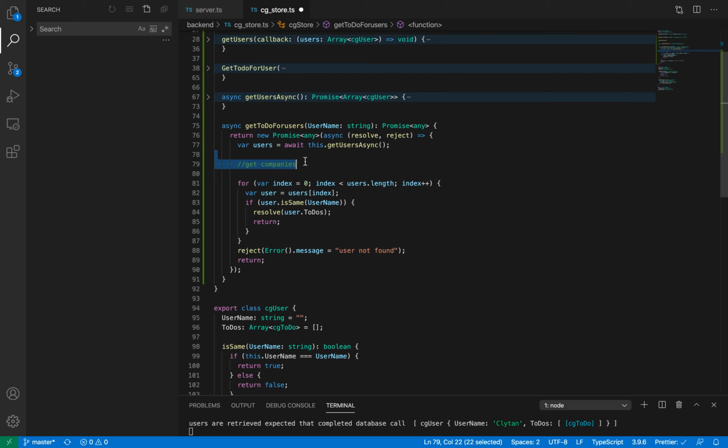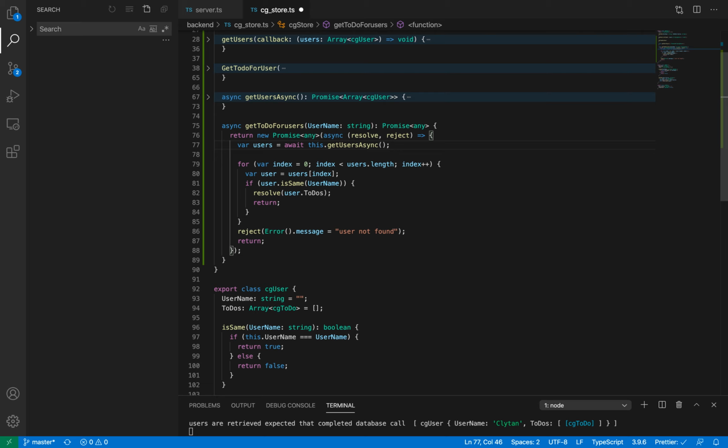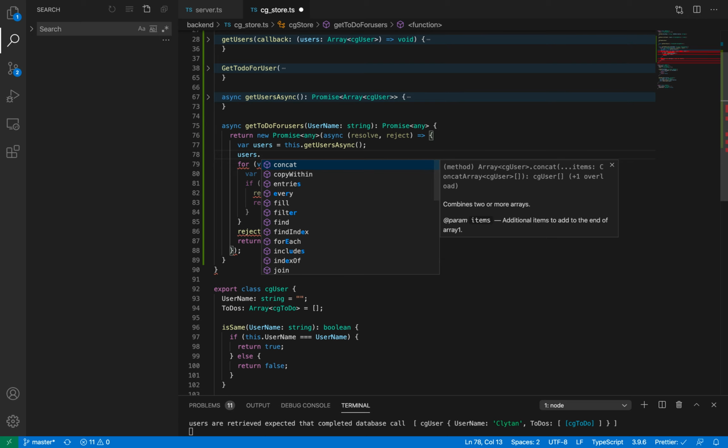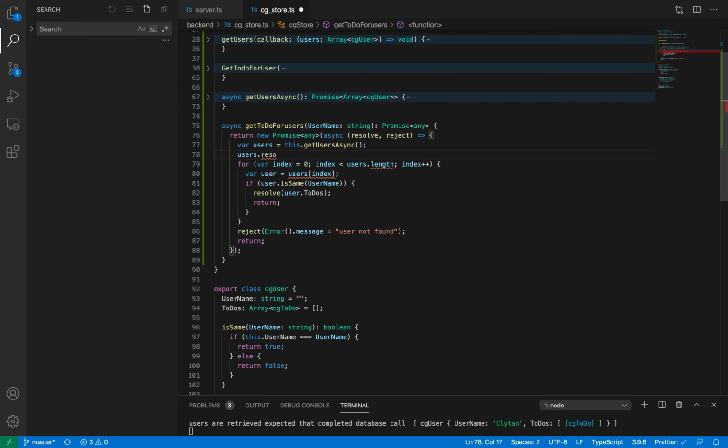Sorry, Sudarshan, suppose while calling an asynchronous function we don't write await, then what happens? If we don't write await, it will give you a promise over here in users. No, actually it is not the correct syntax.